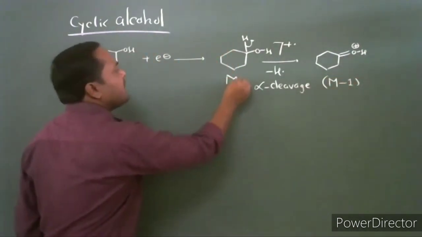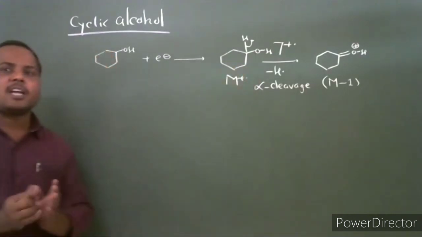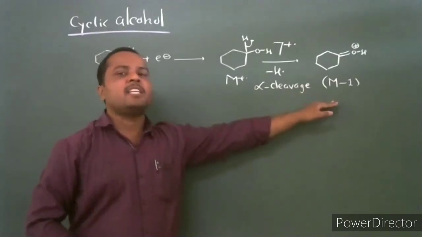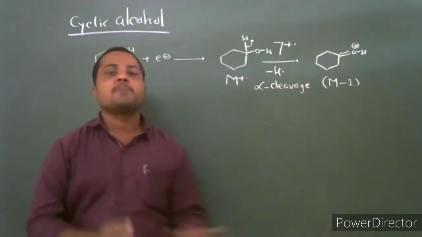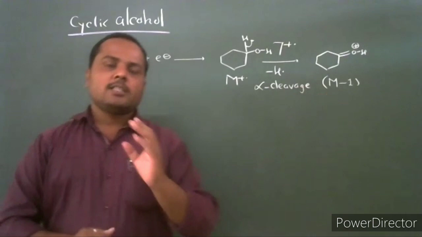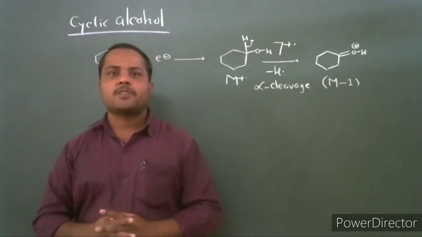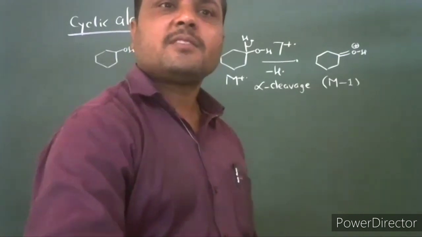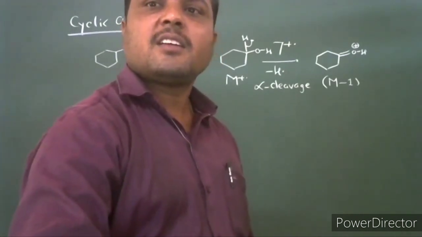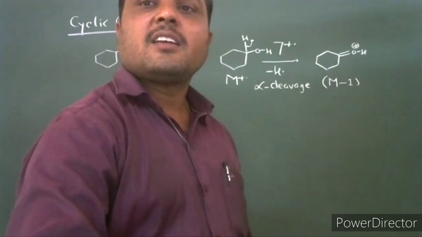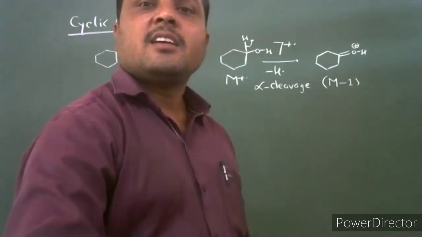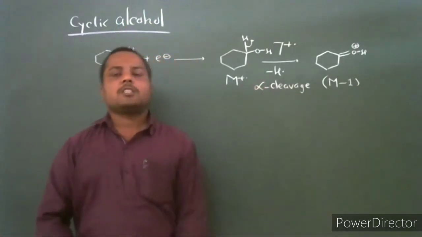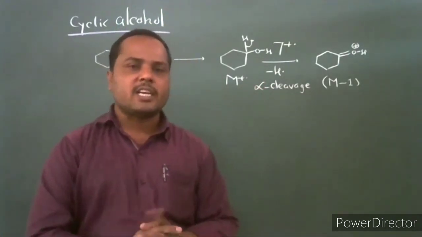From this molecular ion, there is a loss of only one hydrogen. The M-1 peak appears in the mass spectrum of cyclic alcohol. This is the first mode of fragmentation for the cyclic alcohol.